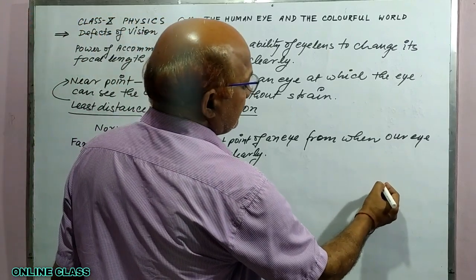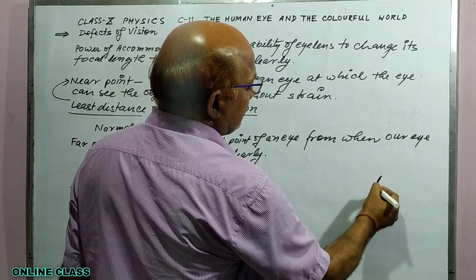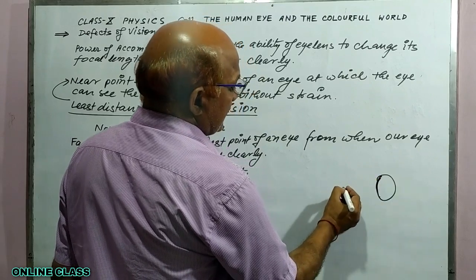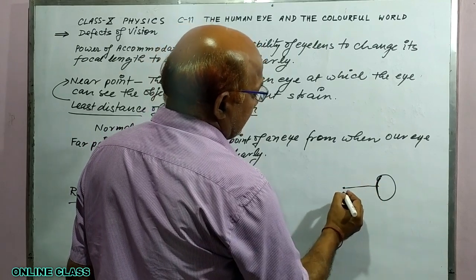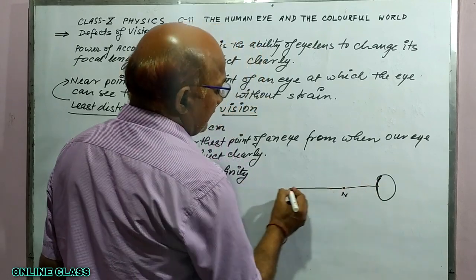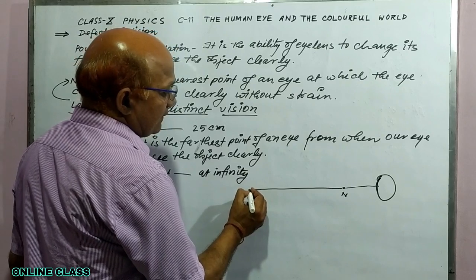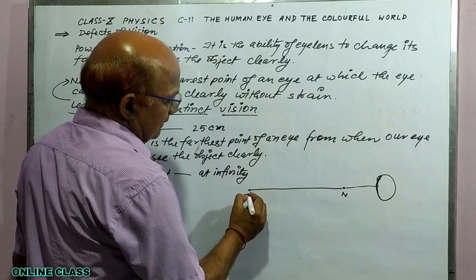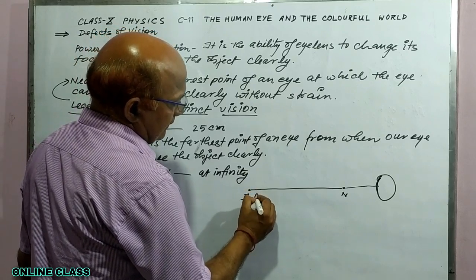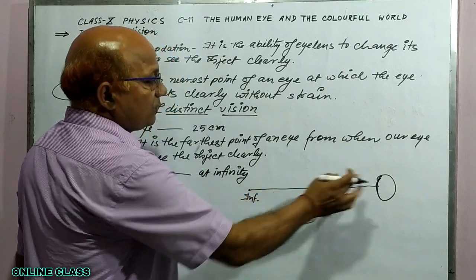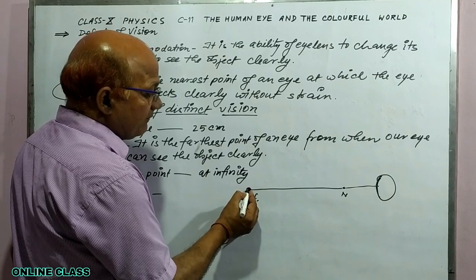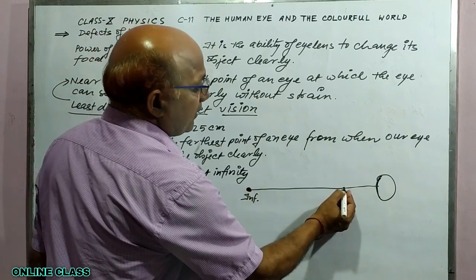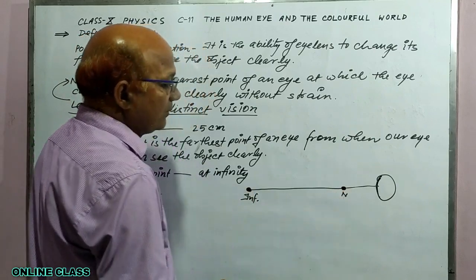Suppose here is eye, it is nearest point from the eye, and suppose it is at infinity. So, normal eye can see the object from infinity also and from near point also.